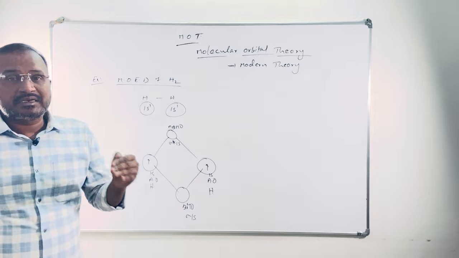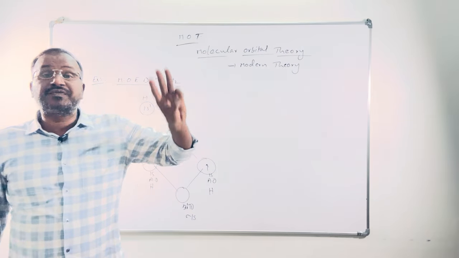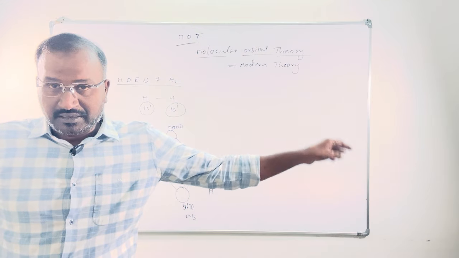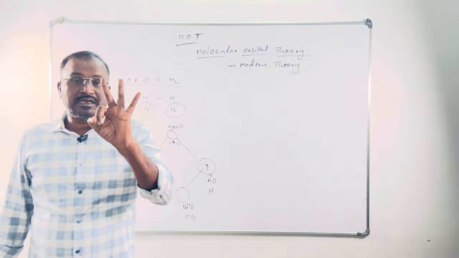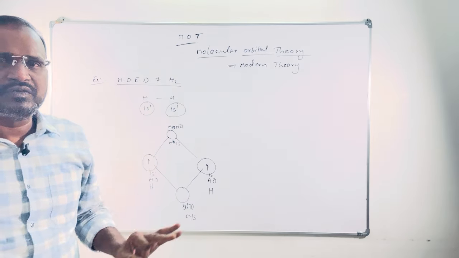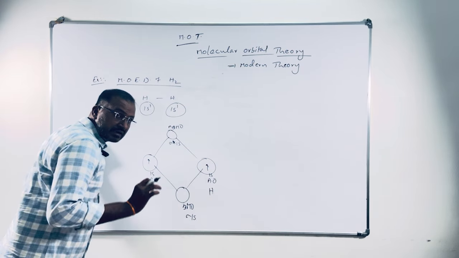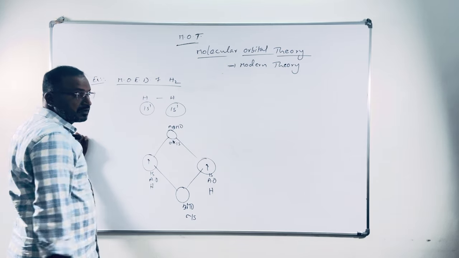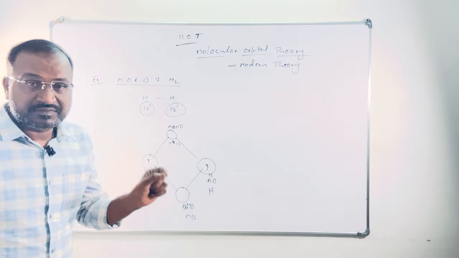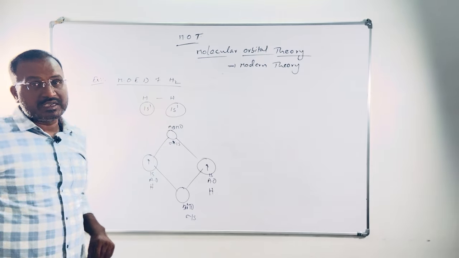In an atom, how we use the three rules to fill the electrons in atomic orbitals, the same rules apply to fill the electrons in molecular orbitals. Lower energy orbitals are filled first, and then remaining electrons go to higher energy orbitals.